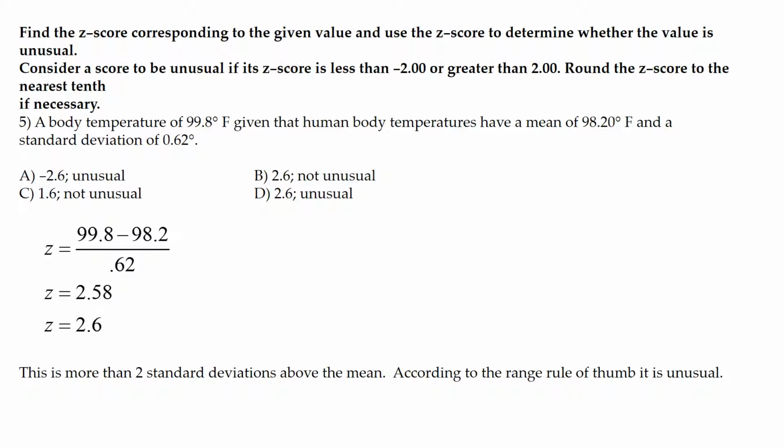Our z-score is 99.8 minus 98.2 divided by 0.62. z equals 2.58, but if we round to the nearest 10th, that's one place past the decimal, z is equal to 2.6. That z-score is more than 2 standard deviations above the mean, so according to the range rule of thumb, it is unusual.